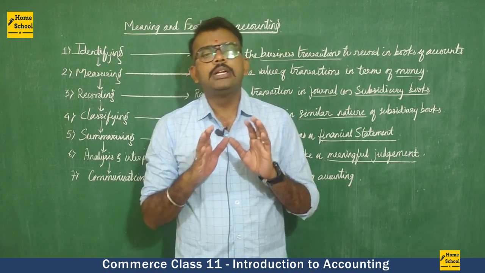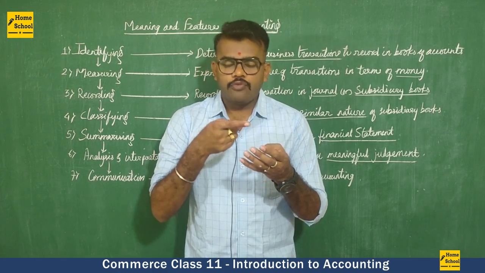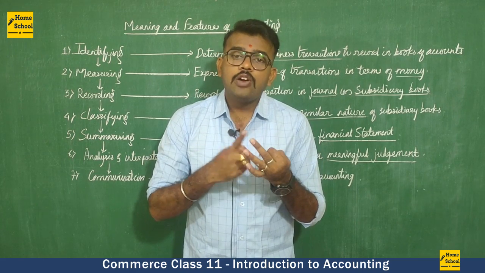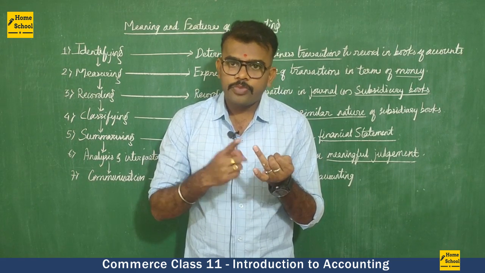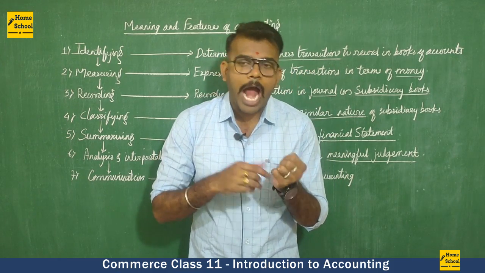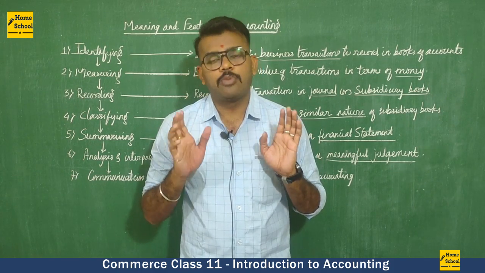Then we have a second word to understand, which is subsidiary book. Subsidiary book means simple. We have a total of 5 to 6 subsidiary books. We have a purchase book. We have a sales book. We have a purchase return book. We have a sales return book. We have a cash book, and we have a journal proper. These are all the 6 subsidiary books.